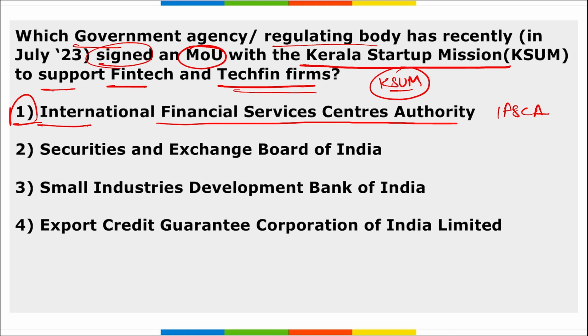Here various organizations will be collaborated, and various help will be provided to those in the fintech sector. Various opportunities will be provided. Business leaders will be connecting them to various other opportunities where they can excel if they have the right product and service. Correct? So it is KUSUM and IFSCA. They recently signed this MOU to help support fintech sectors and techfin firms to grow. Right?